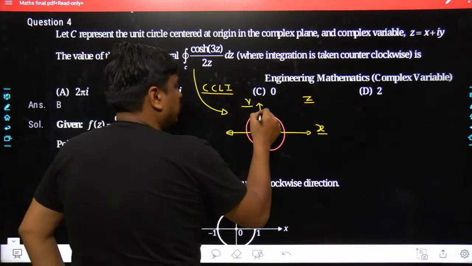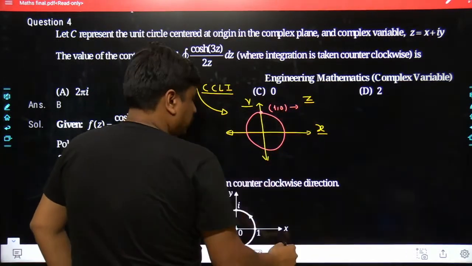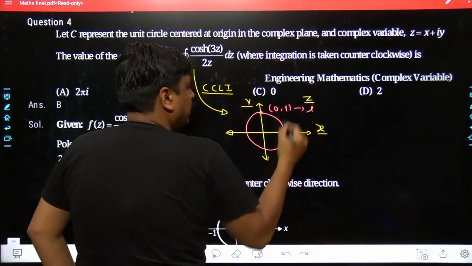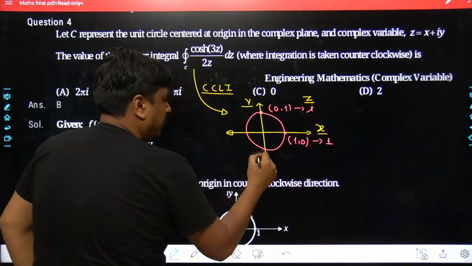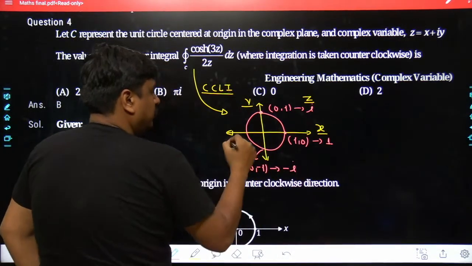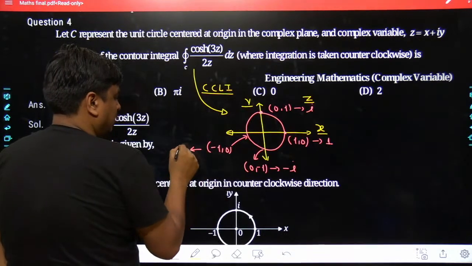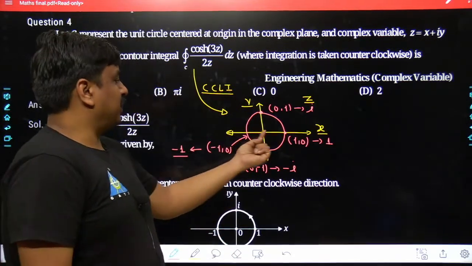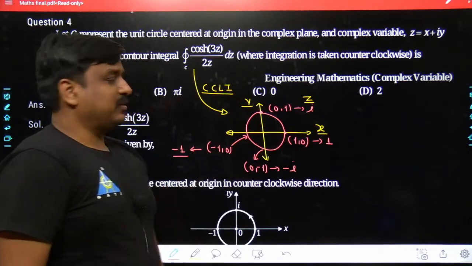That means it would be crossing through 0, 1, or simply it can be written as I. Similarly, 1, 0, which can be simply written as 1. 0, minus 1, which can be simply written as minus I, and similarly minus 1, 0, which can be simply written as minus 1. So over the 4 different axes, it is going to be intersected at 1, I, minus 1 and minus I.